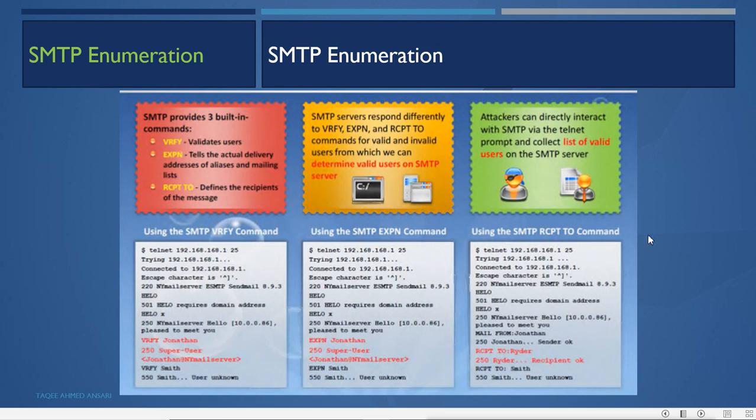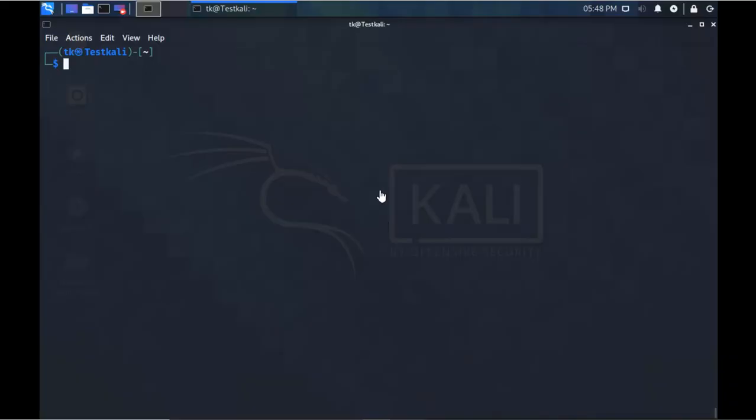For that, we'll connect with telnet. We connect to the SMTP server by using telnet. First we have to know whether the server is an SMTP server or not. How will we know that? By doing port scanning. When we scan for port number 25, if port number 25 is there, that means it is the SMTP server.